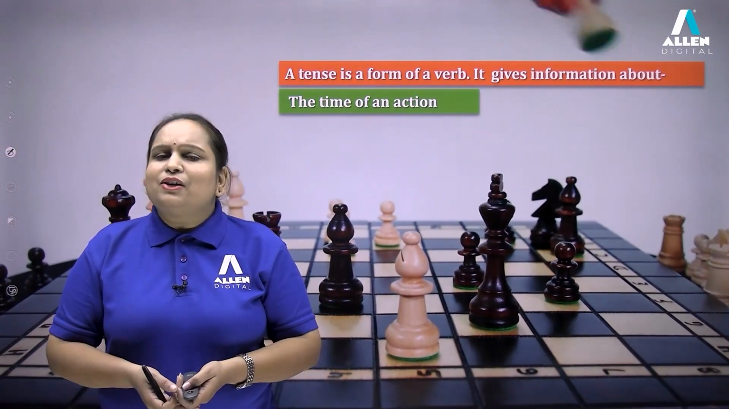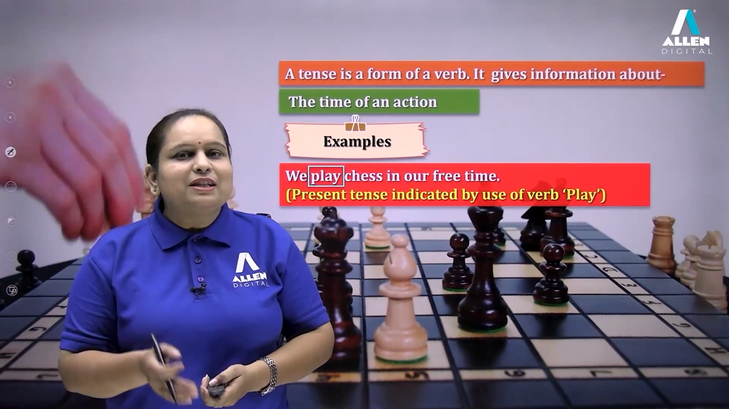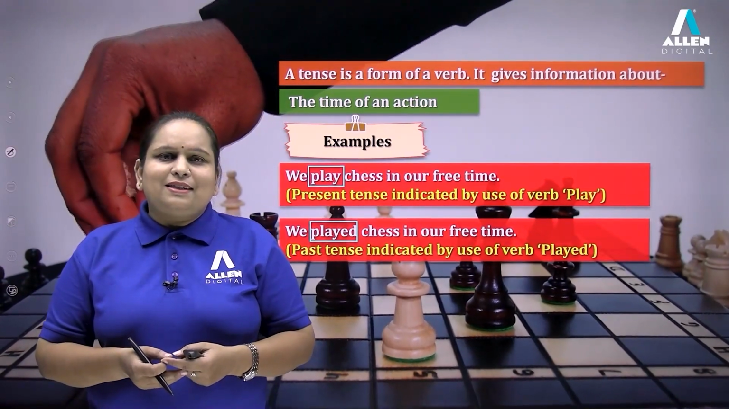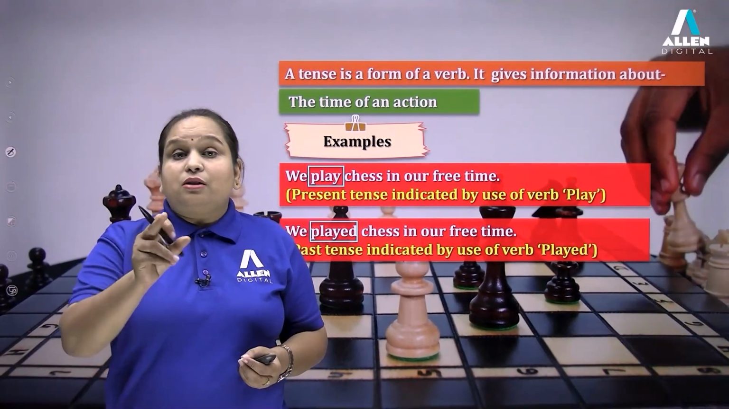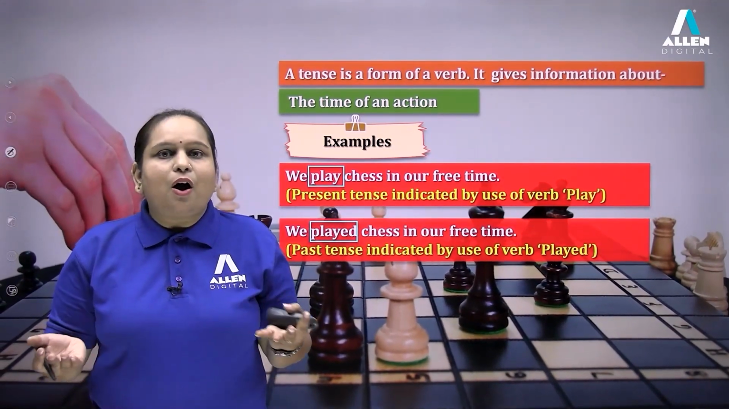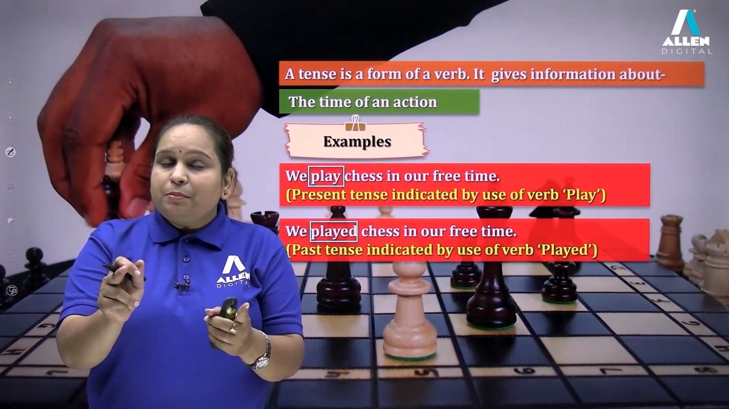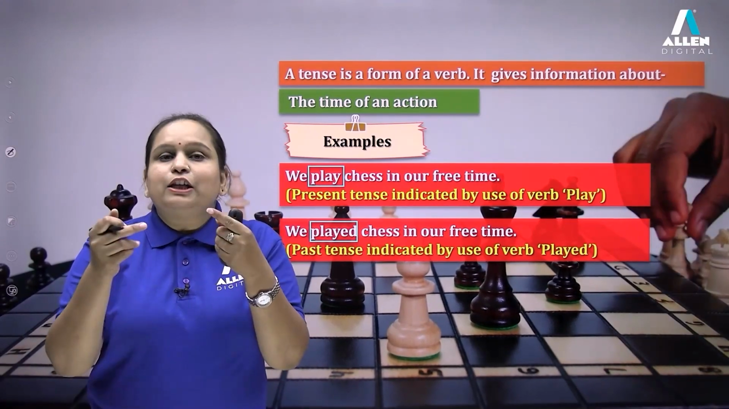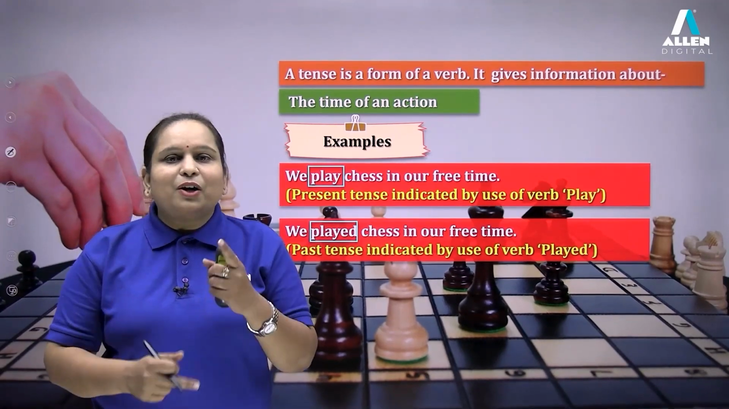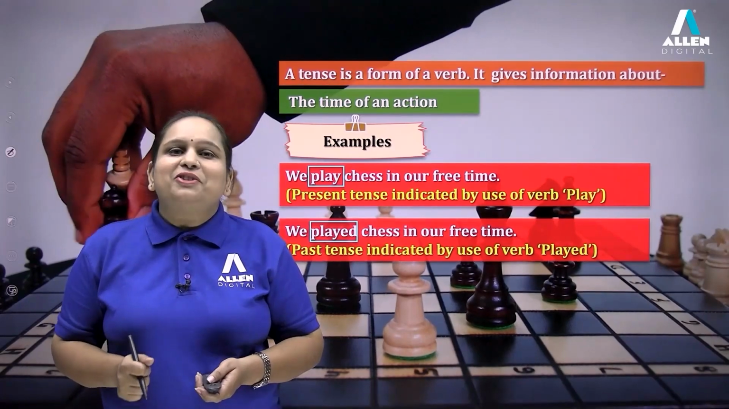How? Let us take a look at an example. It says, we play chess in our free time. One more sentence, we played chess in our free time. Now what is the difference between these two sentences? It is very simple. The first one talks about present time and the second sentence talks about past time. How? In the first sentence, there is this verb play, which talks about time of present. In the second sentence, the verb played talks about time of past. I hope you are able to understand this, that your verb form is telling you the time of an action.